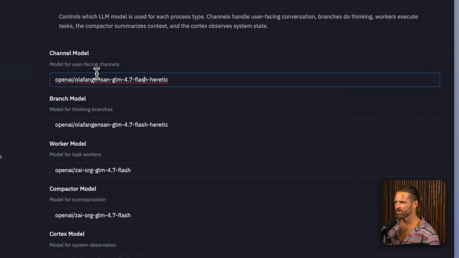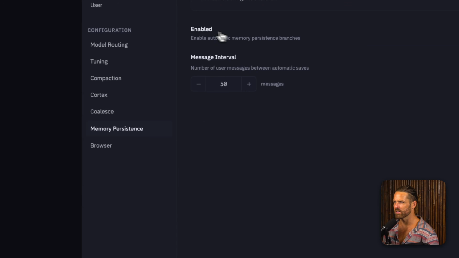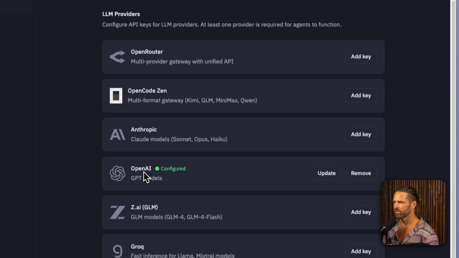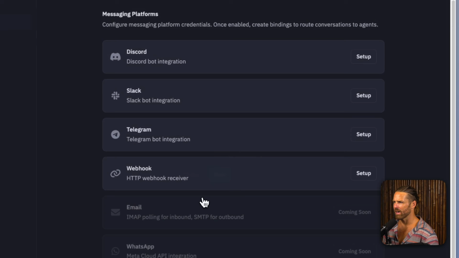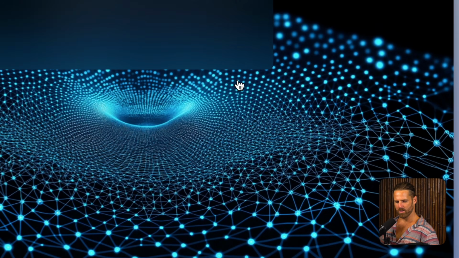We got the models and see how it does the channel model, the branch model, the worker model. So it does do that routing here. Cooldown, memory persistence. It's up in the settings, LLM providers, OpenAI. Very cool, huh? We already have that set up, so I'm curious about why it's not there already. Let's do this for sure. Add a Brave Search API key.